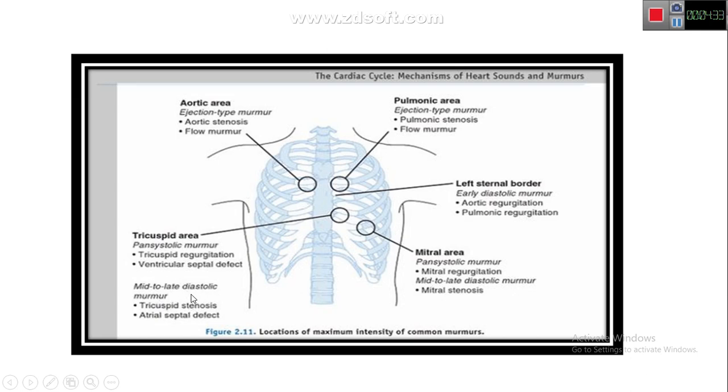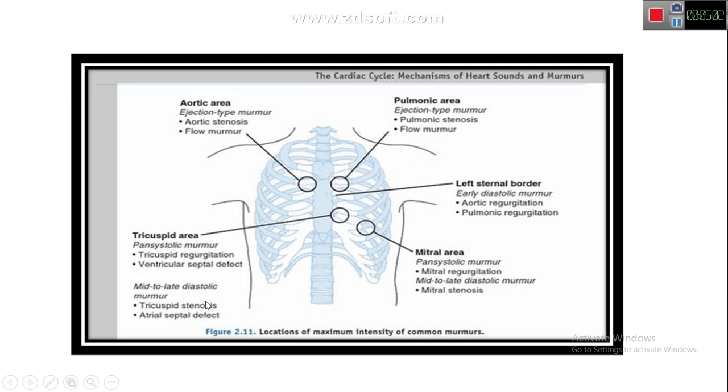Second, if during the diastolic phase we hear the murmur over this left lower sternal border, then it is because of tricuspid stenosis or atrial septal defect. Why atrial septal defect? Simple. In atrial septal defect, blood shunts from the left atria to the right atria, and in this way we increase the volume in the right atria, so a large amount of blood enters into the right ventricle, and we can hear the murmur or the sound.